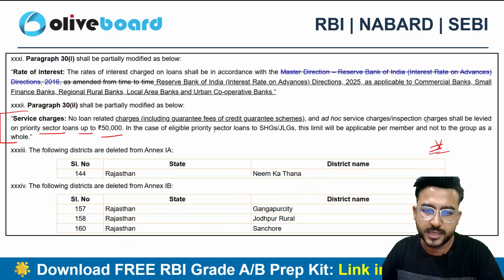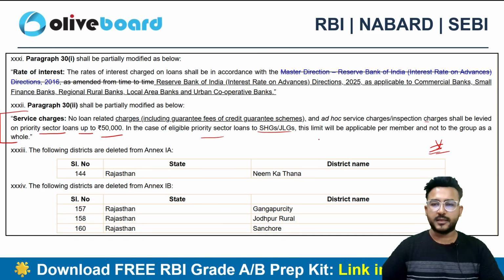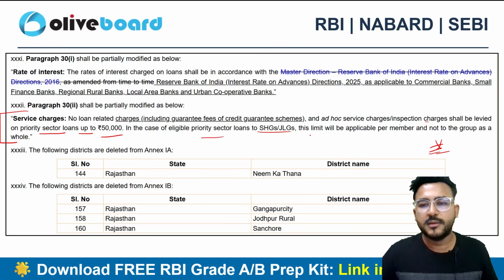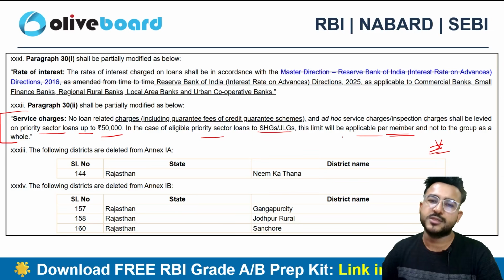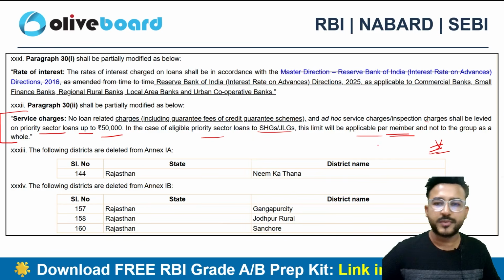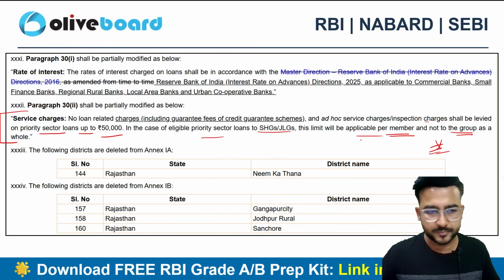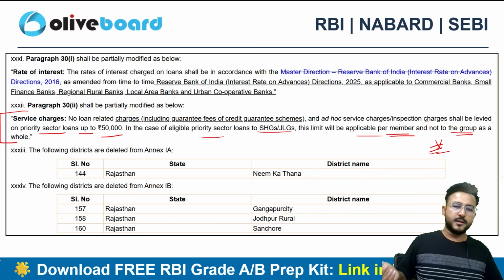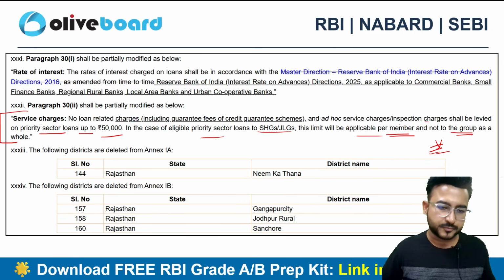In case of eligibility of priority sector loans to SHG and JLG, this limit will be applicable per member. So in case of a self-help group, this limit is going to be per member and not per group. So that's again a great benefit for these SHGs and JLGs.